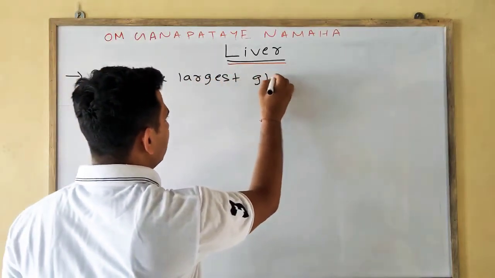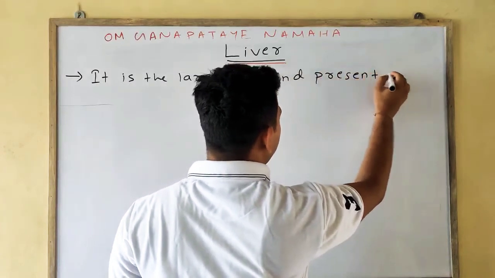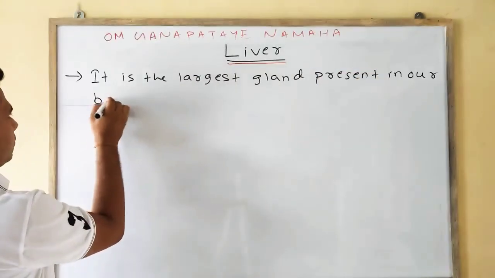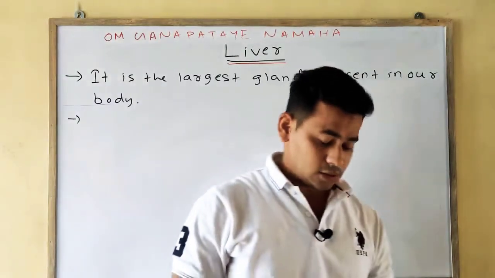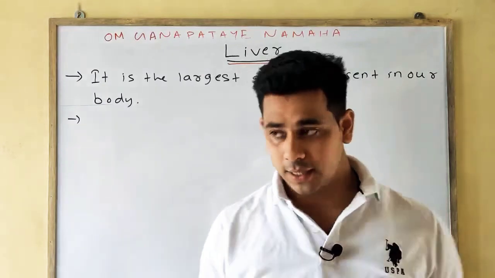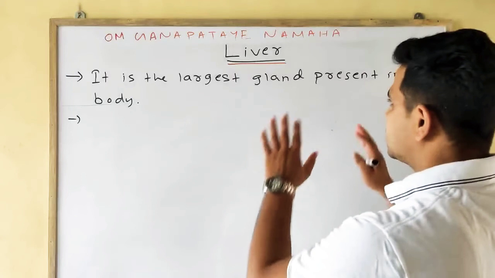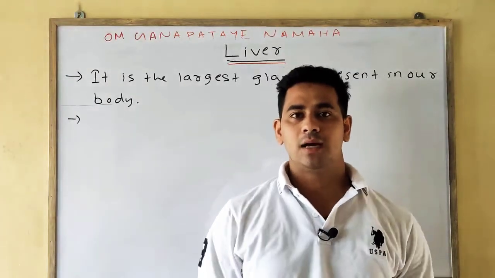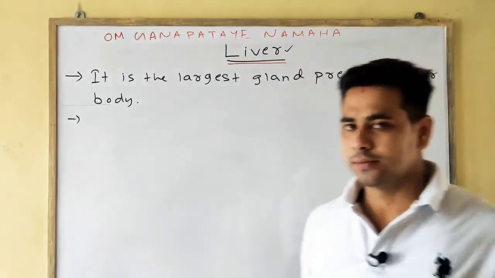Sometimes your objectives can be asked, and it is one of the most important and common objectives: there are so many glands present in our body, which is the largest gland present in our body? So your answer will be liver.